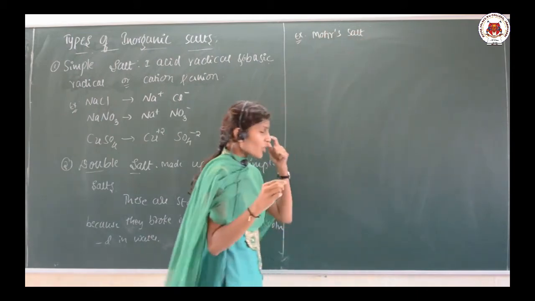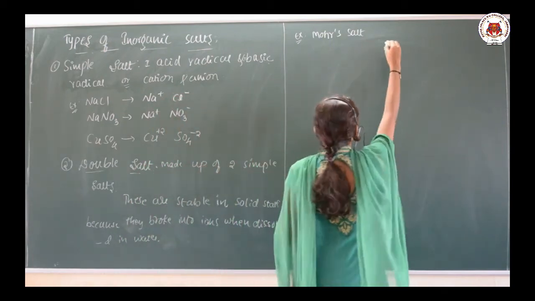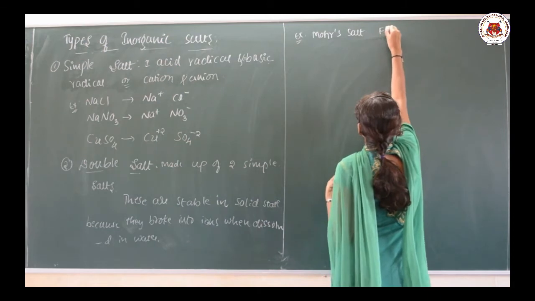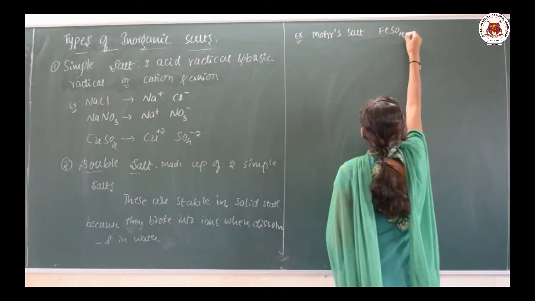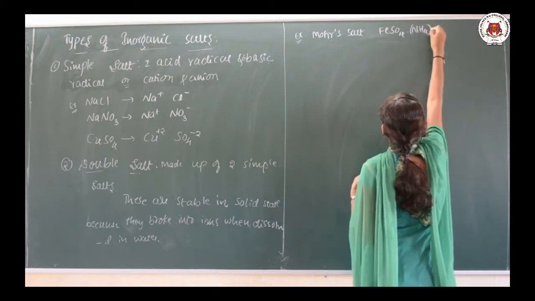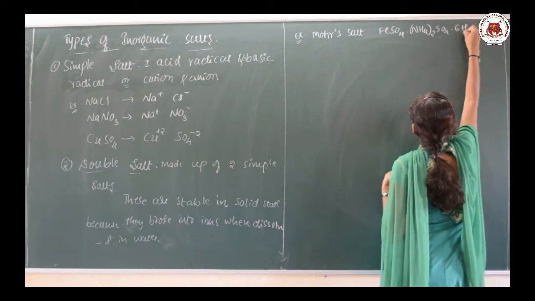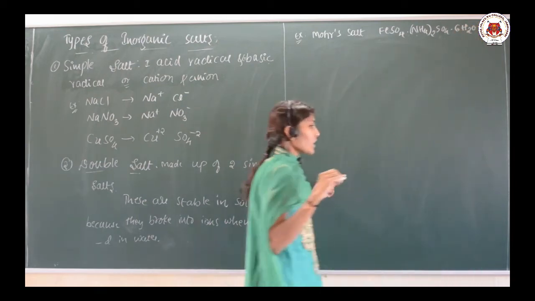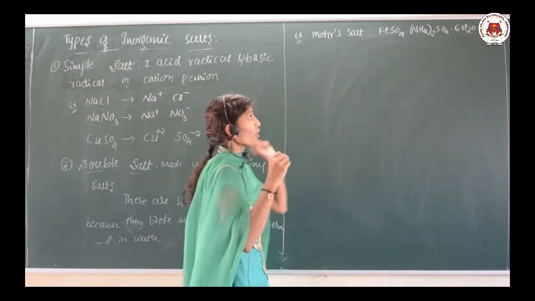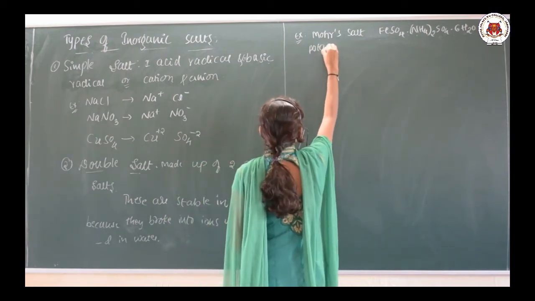This is the salt which you even use in your practicals. The composition of Mohr's salt is ferrous ammonium sulfate. This is the formula of Mohr's salt. A few more examples: potash alum is also a double salt.